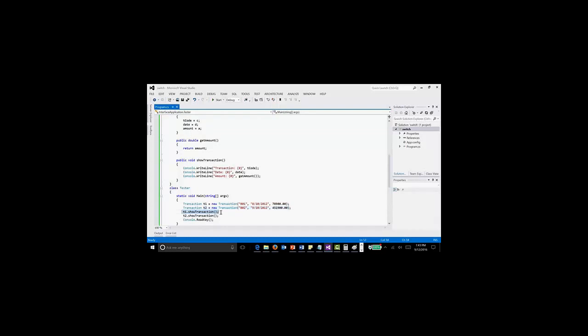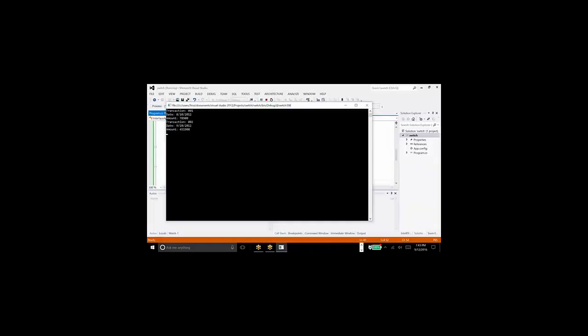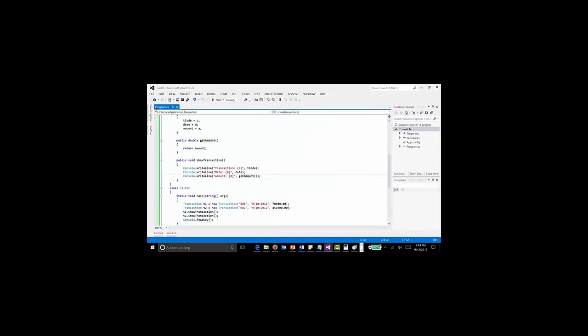Then I'm calling T1.ShowTransaction, that is this method. It will show the value of TCode, date, then GetAmount. GetAmount is calling another method, and I'm getting the amount value. Again T2.ShowTransaction, it will call this method again and display all the values. So that's what it is doing: it will set the values and execute twice. This is one and this is twice. So this is an example of an interface.